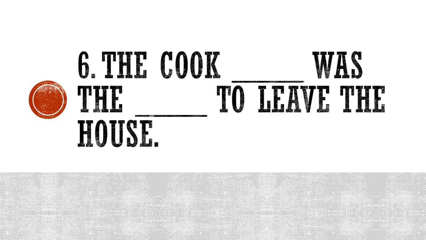Okay, moving on to number 6, which contains two fill in the blanks. The cook dash was the dash to leave the house. Okay, I'll give you a simple hint. In the first blank, the cook's name is there. In the second, the approximate time or something related to time is there. I hope that you're trying to solve at least one. The cook dash was the dash to leave the house.